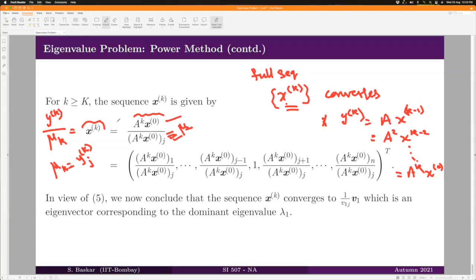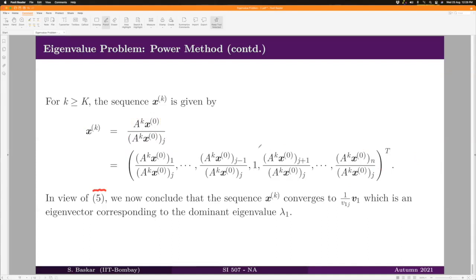So I'm just writing xk in this form, and then writing component-wise. This is a vector and this is a scalar. So this vector has the first component like this, divided by this scalar. Like that, the j minus 1th component of this vector divided by the jth component, and the jth component of this vector divided by the jth component of the same vector. Therefore, that will be 1, and other things, the j plus 1th component divided by the jth component, and so on, right? So I'm just writing this coordinate-wise, that's all.